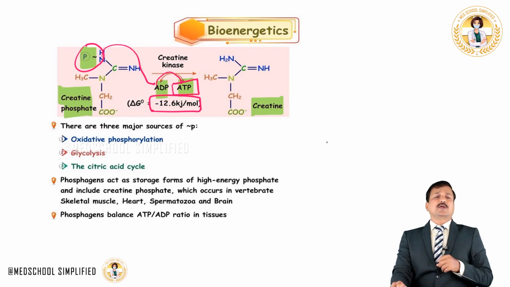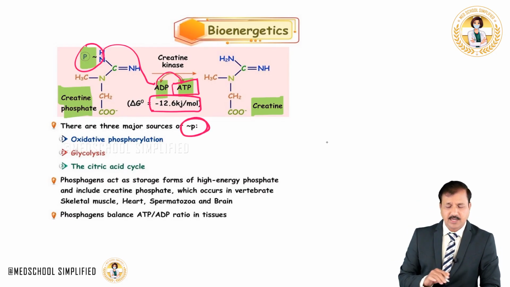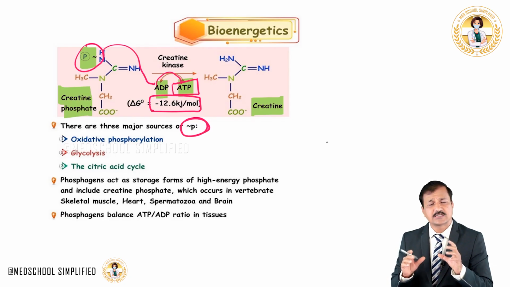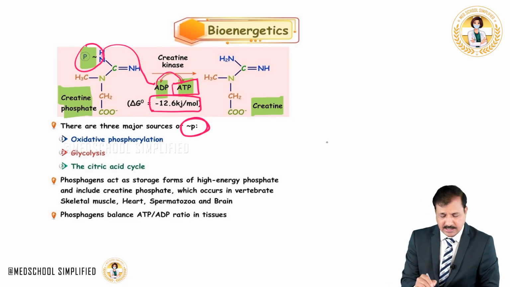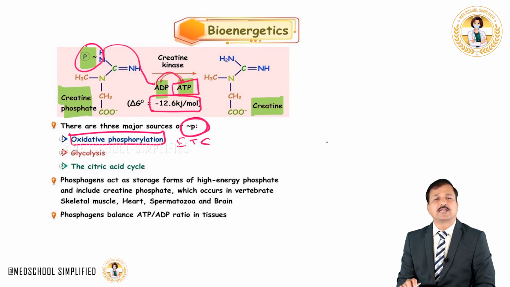Now there are three major sources of high energy phosphates in our body, and the most important source in our cells, which makes ATP, is the electron transport chain, ETC, which is also called oxidative phosphorylation.